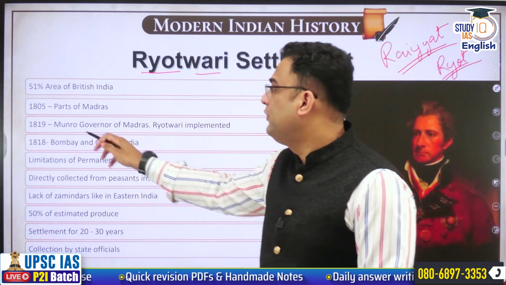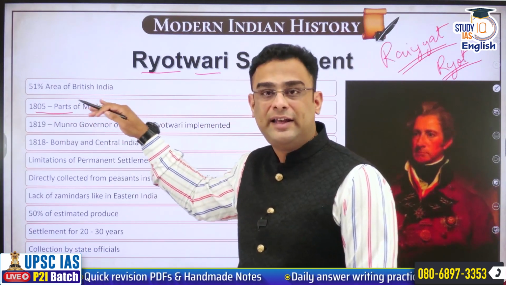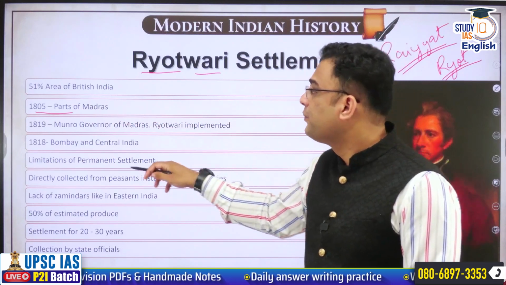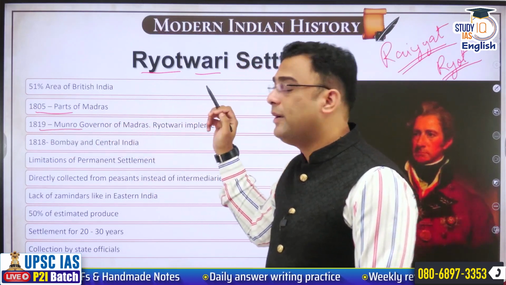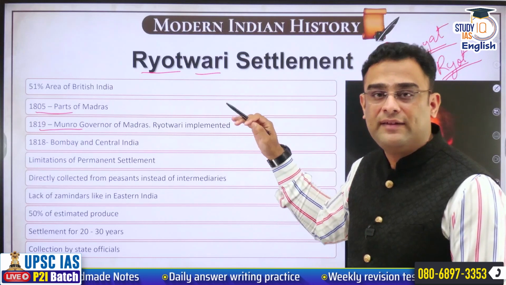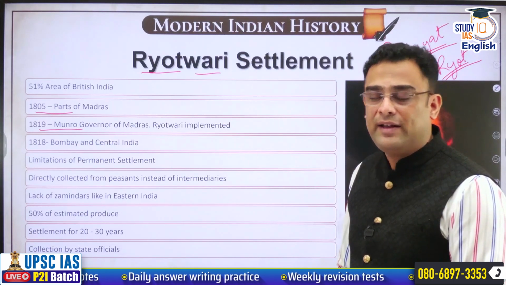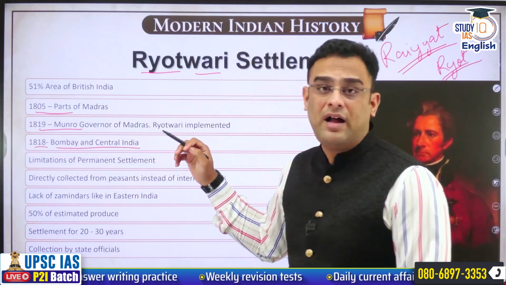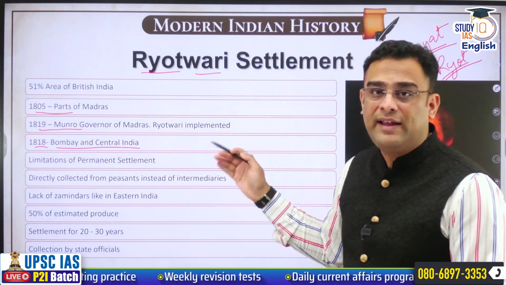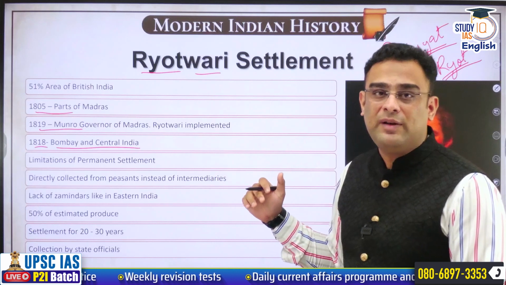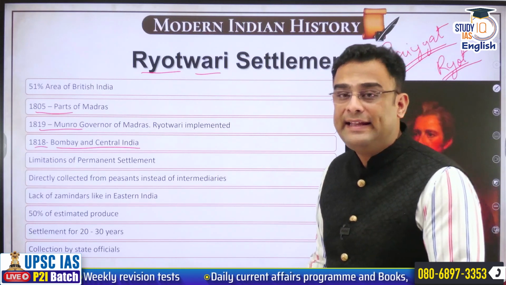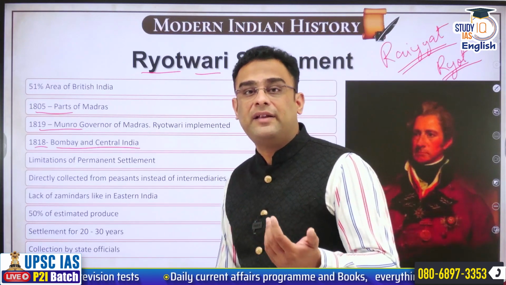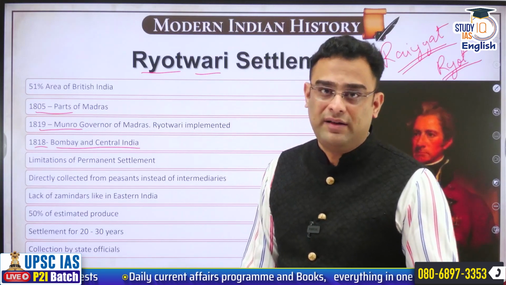Okay. So initially, first experiments were in 1805 in parts of Madras. Later, when he becomes the governor of Madras, then it will be implemented everywhere in Madras. 1818, Bombay and Central India, after the defeat of Marathas, there also Ryotwari system will be implemented. Okay. In any case, Ryotwari was implemented in areas of Gujarat earlier.